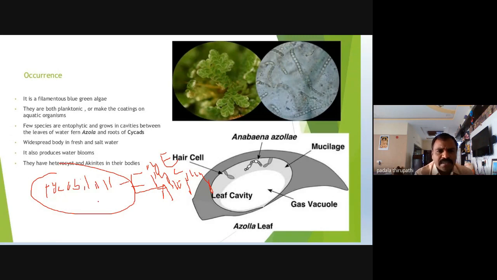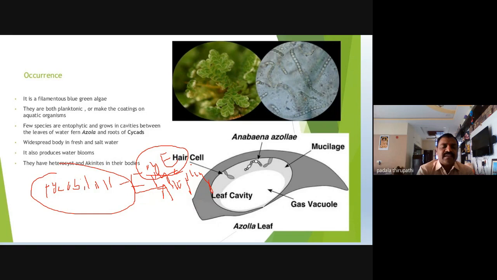This phycoerythrin is the pigment abundant in the thallus of red algae and even some of the blue-green algae. So that's why they are able to produce water blooms on the surface of the water. That's why the water of the ocean looks red in color.